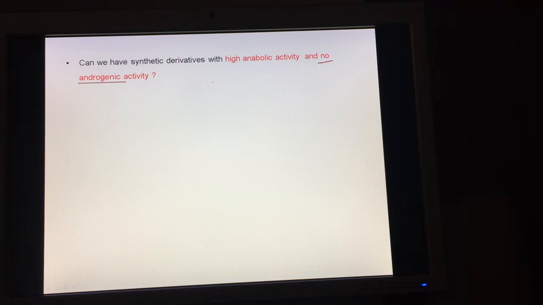So be careful if any friend of yours takes a muscle building powder, then do look at the constituents, that it should not contain a steroid derivative of testosterone, because as we have just learned, the androgenic activity cannot be separated from the anabolic activity so far. Okay, so the drugs are fluoxymesterone.